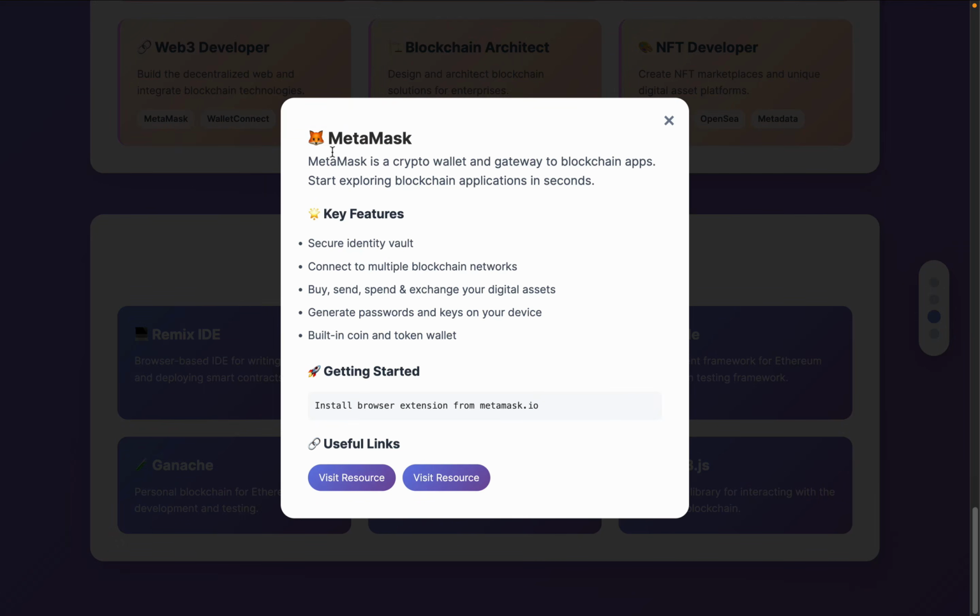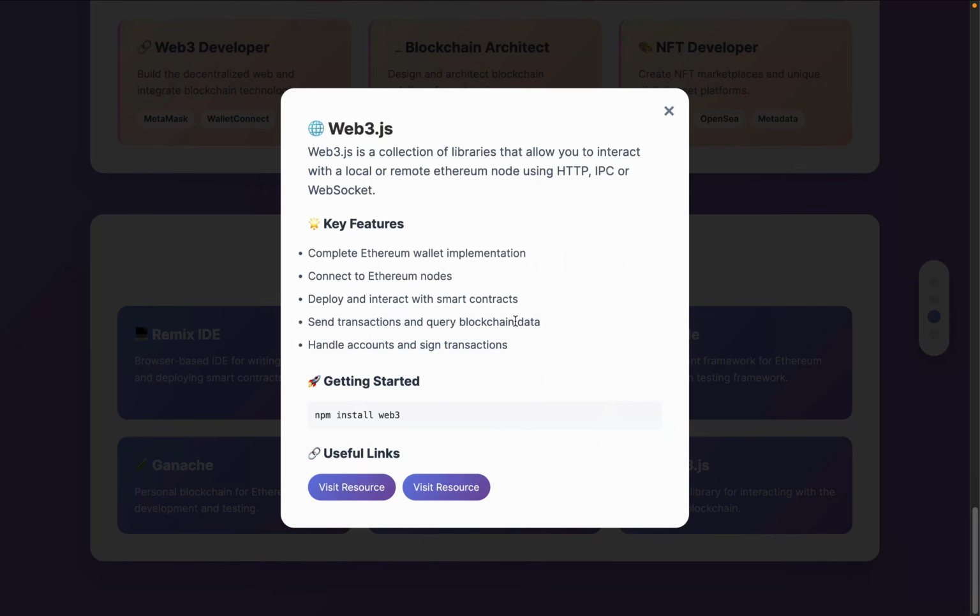You can also read the documentation of Metamask. It's a really powerful platform which allows you to do transactions in the Web3 ecosystem. You can check their model to understand cryptography, or if you want to build your own Metamask clone, you can simply check this particular project and build your own. We have Web3.js, which is a really powerful tool which allows you to communicate with the blockchain, and without this you cannot make the communication. You have HTTP and WebSocket. These are the models we have. You can simply check the resources.